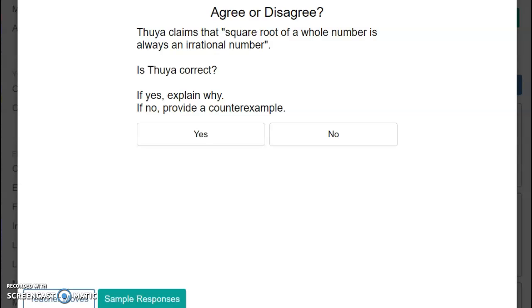Tuya claims that square root of a whole number is always an irrational number. Okay, square root of 4 is a whole number, but square root of 4 is 2, which is an integer, not an irrational number, and 2 can be represented as 2/1, which means that is a rational number. So I do not agree with Tuya.